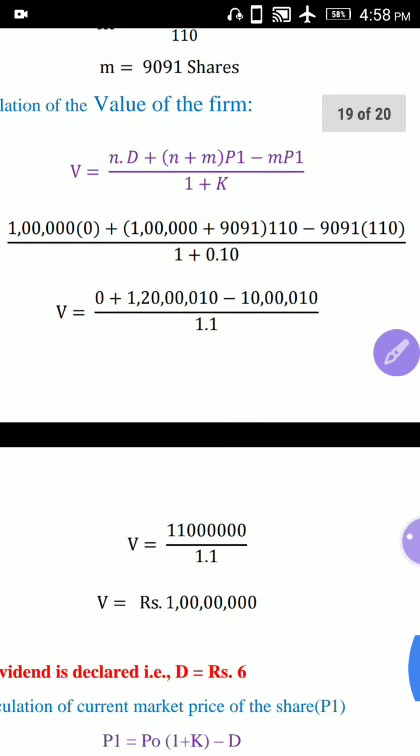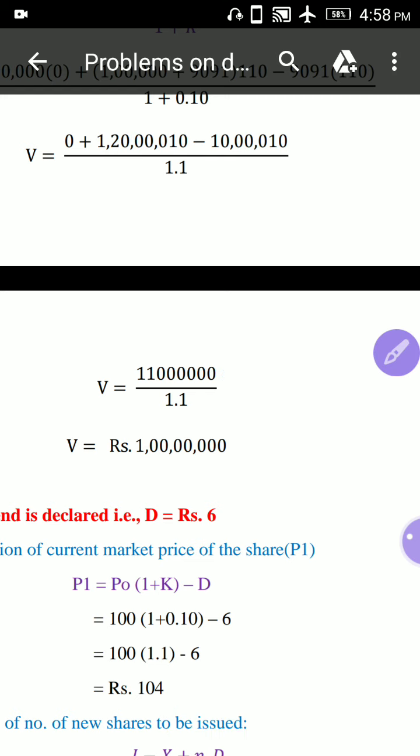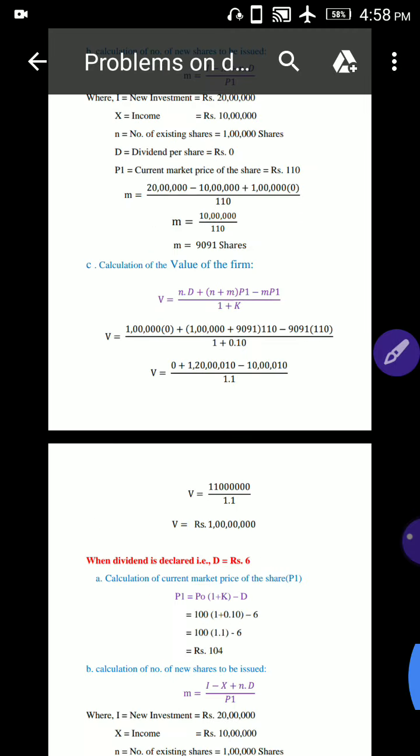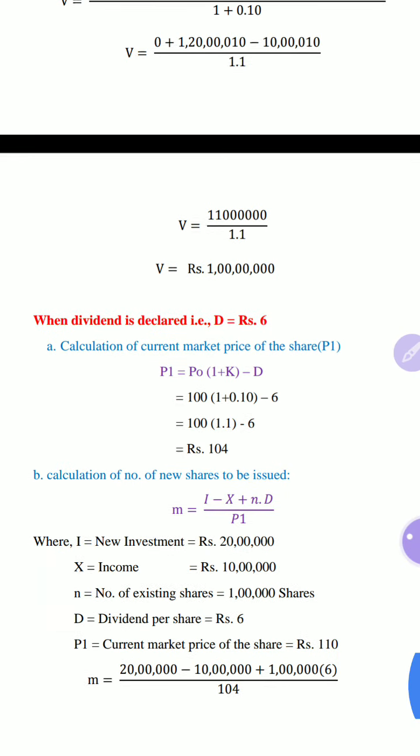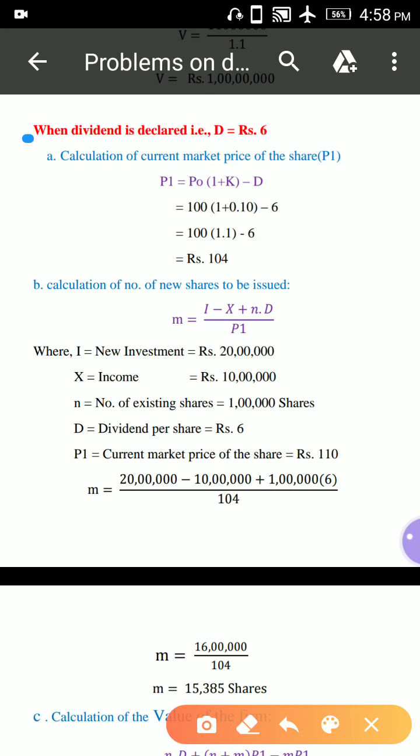Now the V value is 1 crore 20 lakhs 10 rupees minus 10 lakhs 10 rupees, that is 1 crore 10 lakhs, divided by 1.1. Here the value of the firm is equal to 1 crore. This is the value of the firm when dividend is 0. Now look at situation 2, when dividend is declared, that is, now the D value is rupees 6.